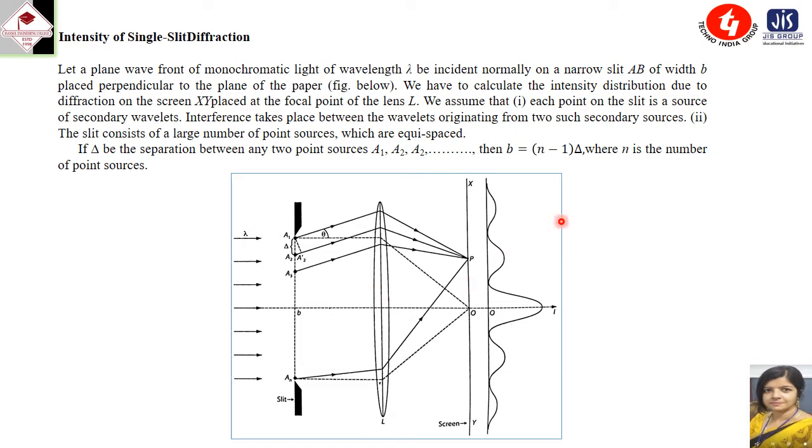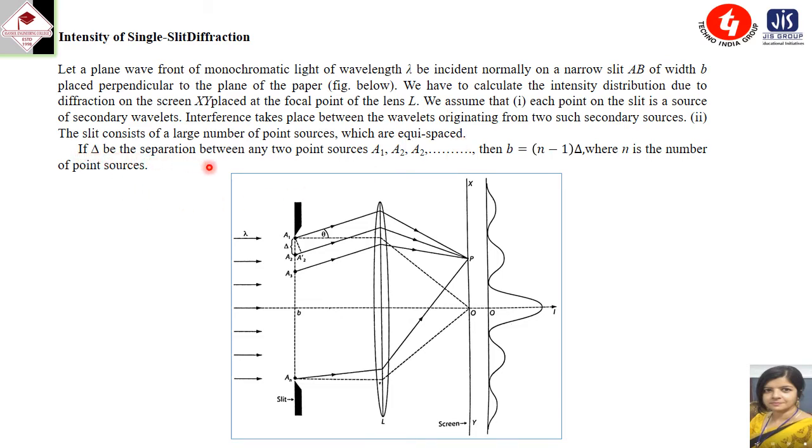We assume, number 1, each point on the slit is a source of secondary wavelets. Interference takes place between the wavelets originating from two such secondary sources. And the second point, the slit consists of a large number of point sources which are equispaced.